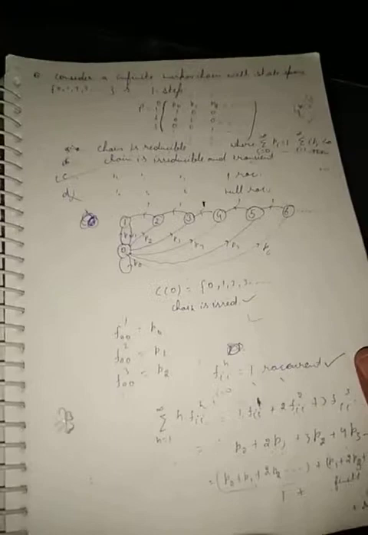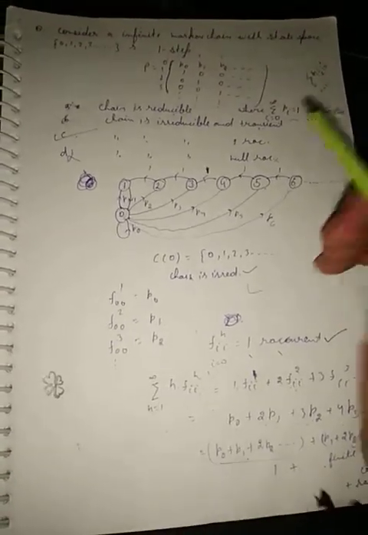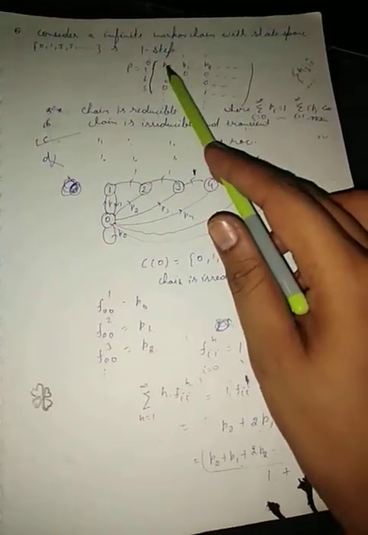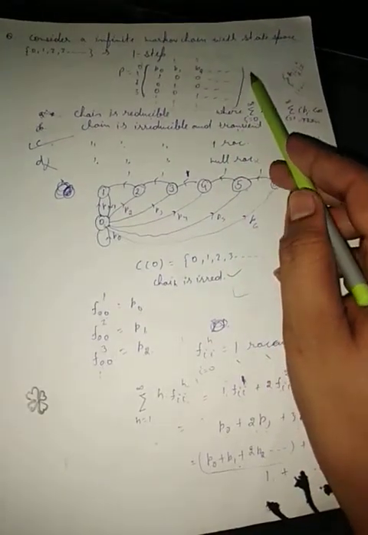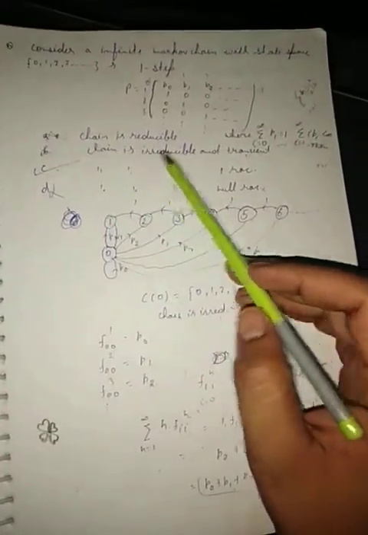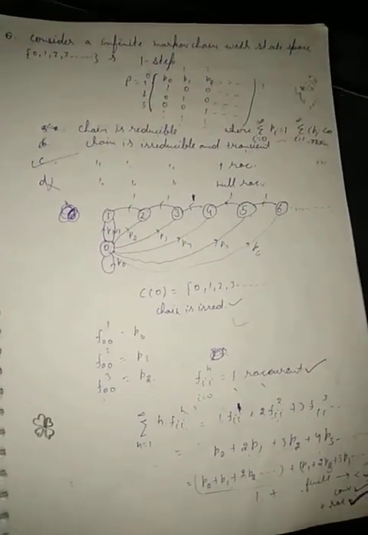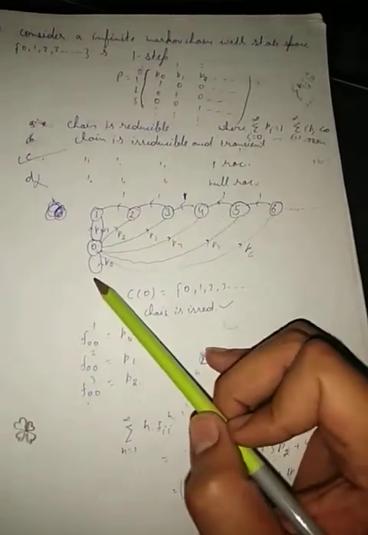This is an example of an infinite Markov chain. Here the matrix is given with p0, p1 up to this, meaning the sum p0 plus p1 plus p2 up to this is 1. Now, just given the matrix, he is asking whether the chain is irreducible, transient, recurrent, positive recurrent, or null recurrent. To make the diagram, here are 1, 2, 3 up to this, and 0 is here.